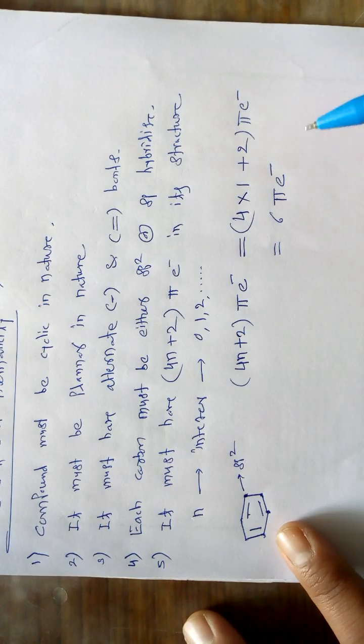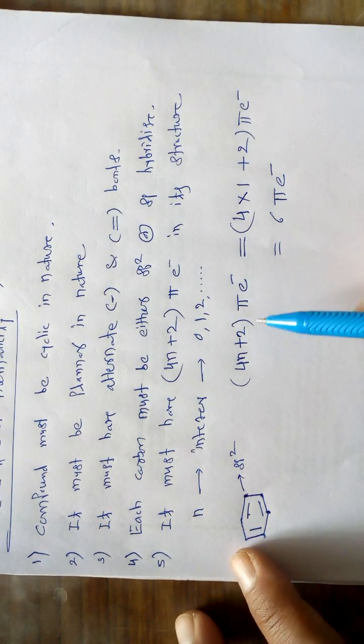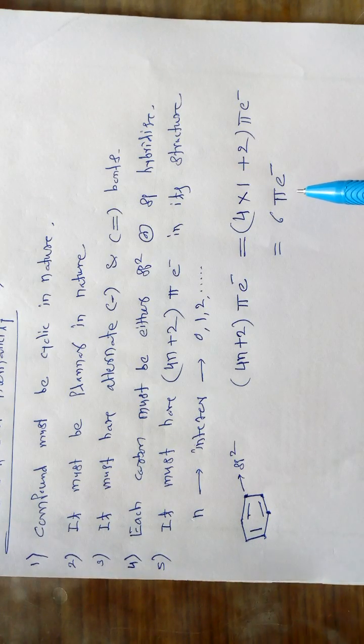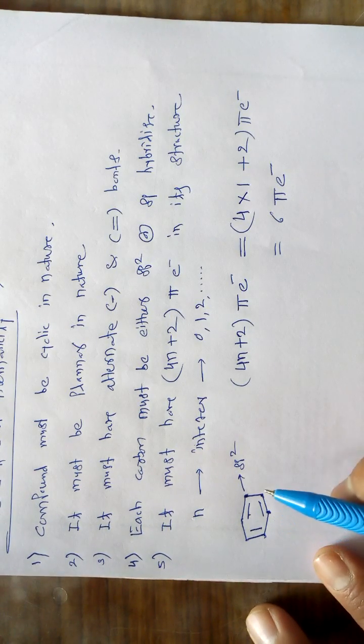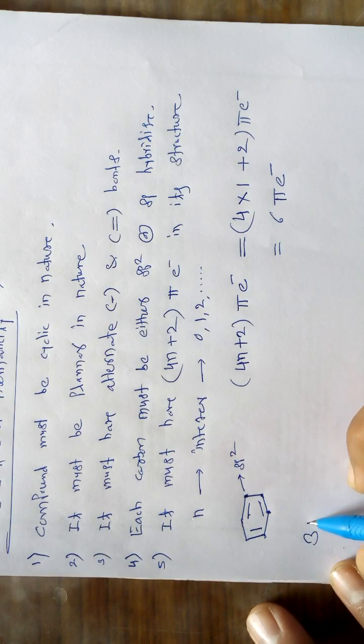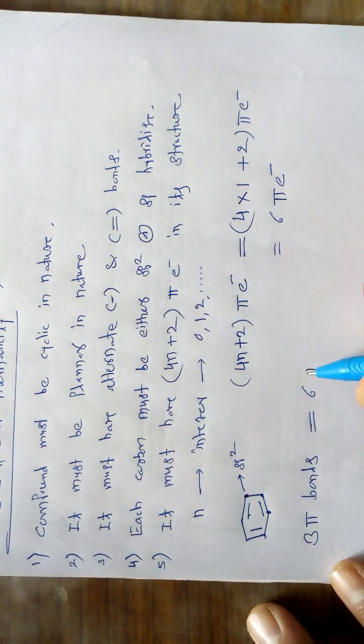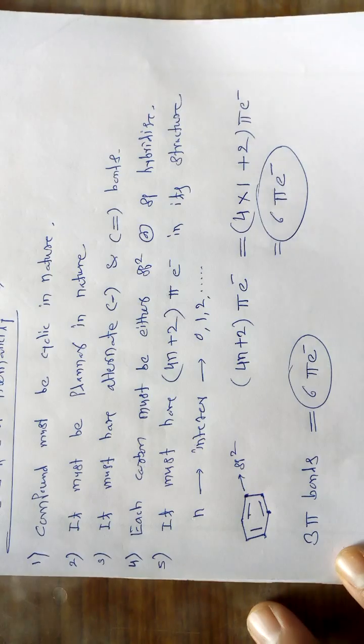According to rule number 5, it must have 4n plus 2 pi electrons, that is 6 pi electrons. If we look at this benzene molecule, it has 3 pi bonds, meaning how many electrons? 6 pi electrons. So both are in good agreement with each other.